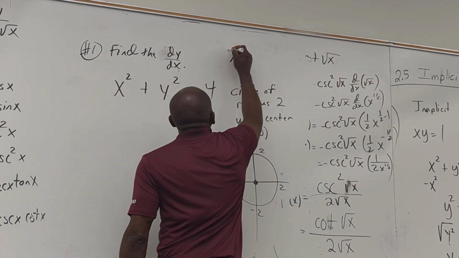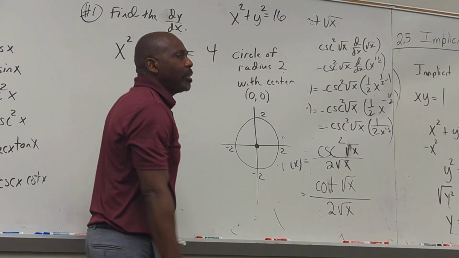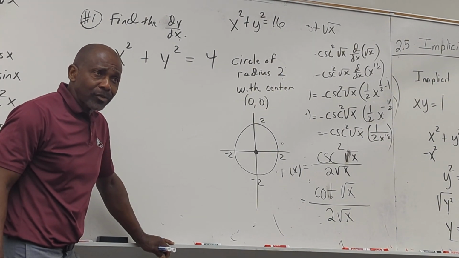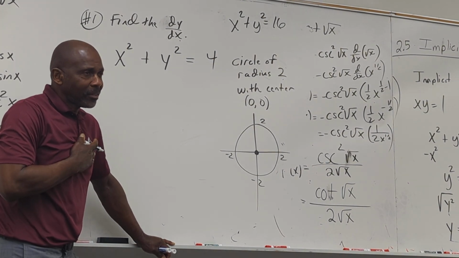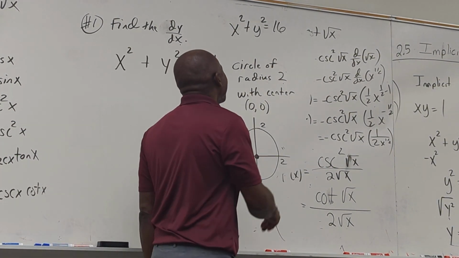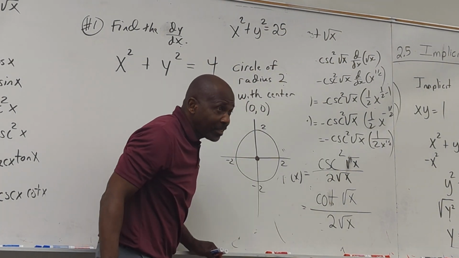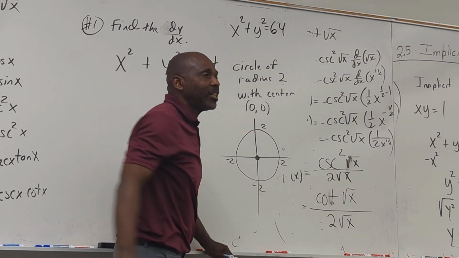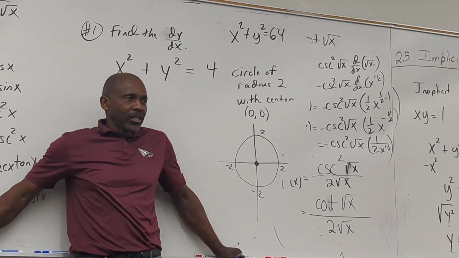If I gave you x squared plus y squared equals 16, this is a circle of radius? 4, you're right. Let's try another. I switched it to 25. Maybe 5. Very good. I switched it to 64. We good, class? x squared plus y squared is nothing more than a circle, and whatever that number is, the radius, just take the square root of it. We good?